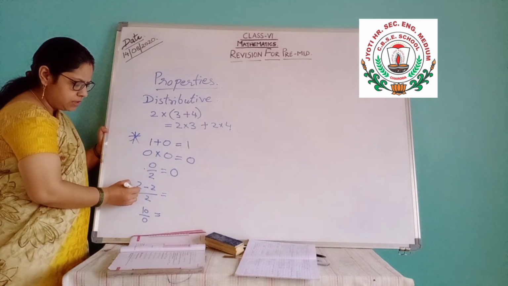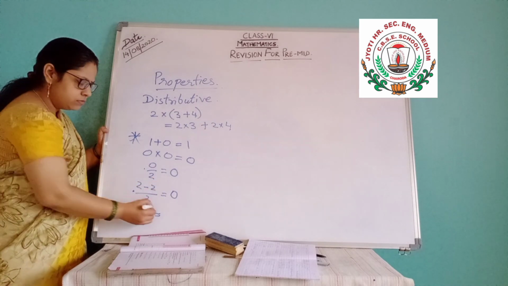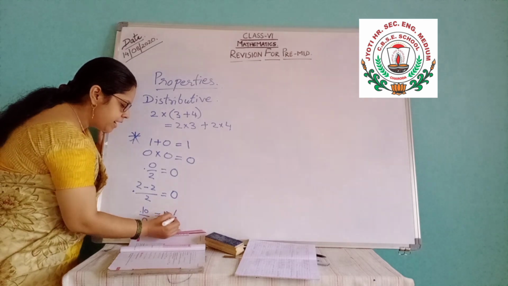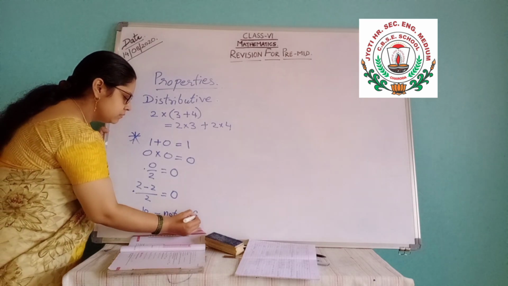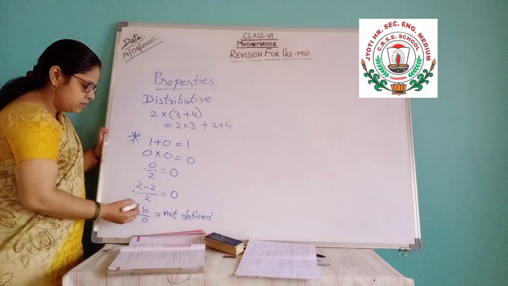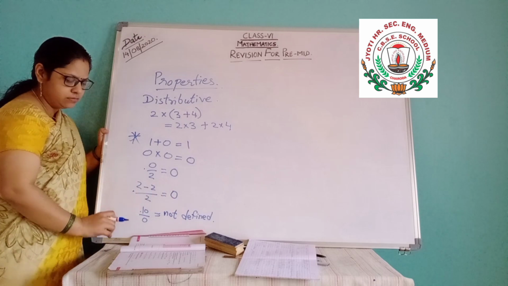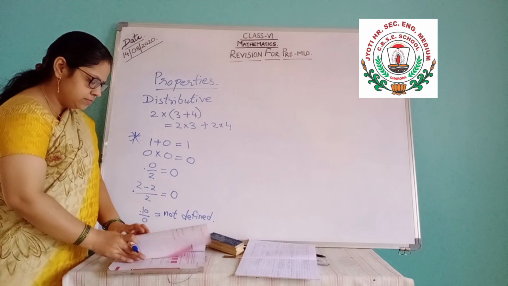These two are the same thing, means 0. Then any number divided by 0 is not defined. You should know this. Any number divided by 0 is not defined. Learn these things.